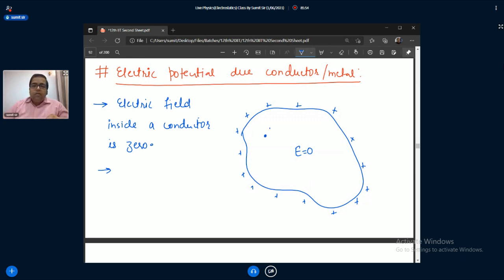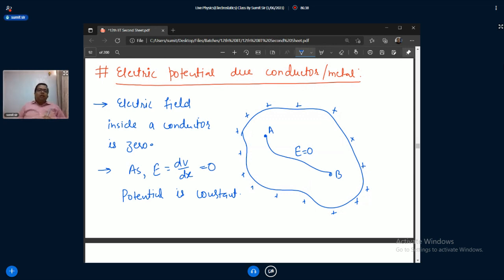If you shift a charge from A to B, suppose, is there any need of work done in shifting a charge from A to B? Because there is no electric field, you can say the potential is constant. As E is equal to minus dV by dx, and electric field is equal to 0, that means potential is constant.